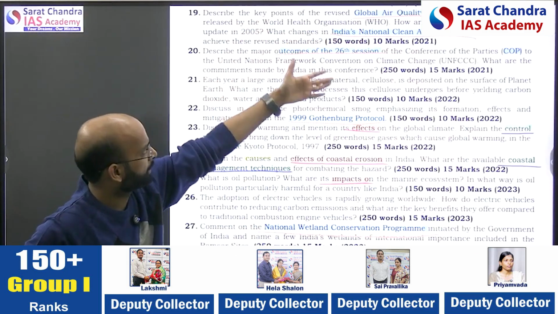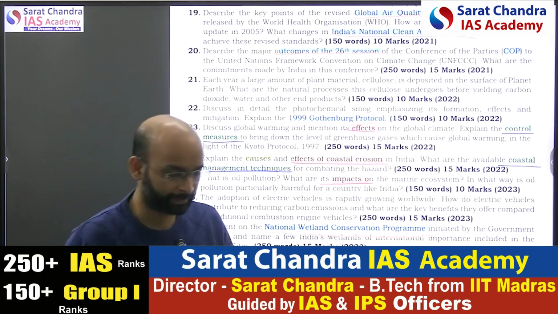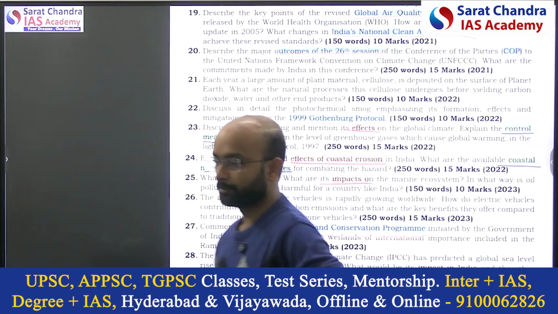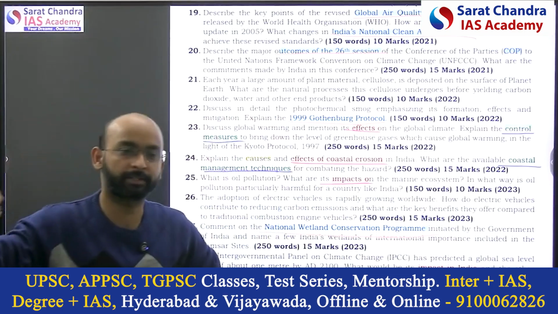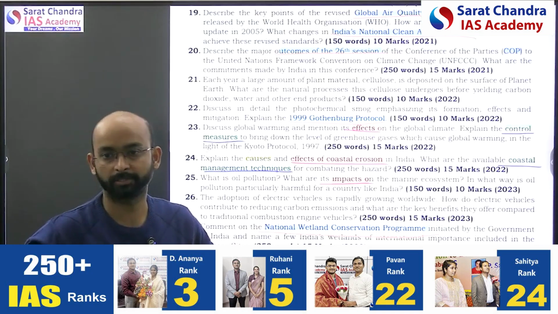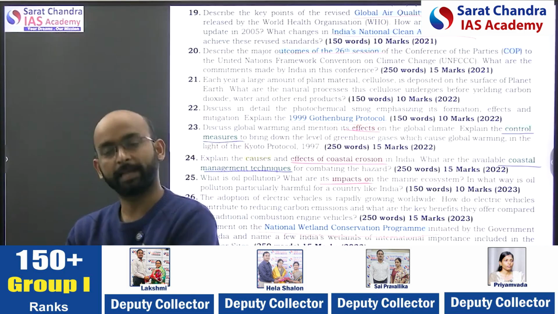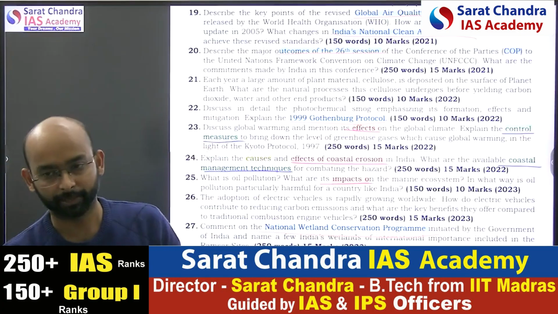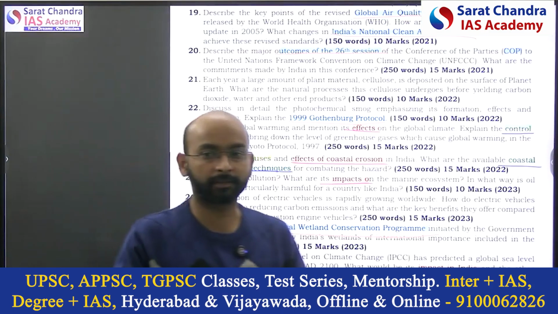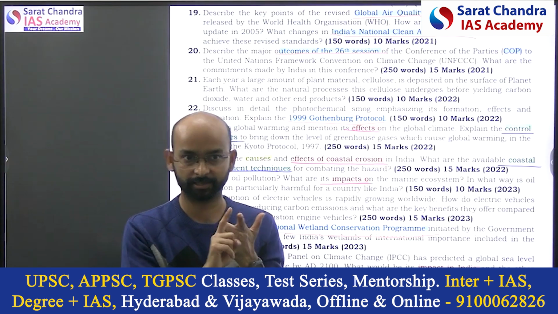I mean, some important initiatives they are asking. What we can prepare is that in general we need to prepare certain initiatives for the important environment hazards: to tackle air pollution, what initiatives taken; to tackle water pollution, what initiatives taken. So initiatives should be prepared. For that also, how to write that structure we'll see, but initiatives need to be prepared for the different topics. Along with that, we need to prepare the initiatives taken, particularly major schemes. If a major scheme is there, its features.